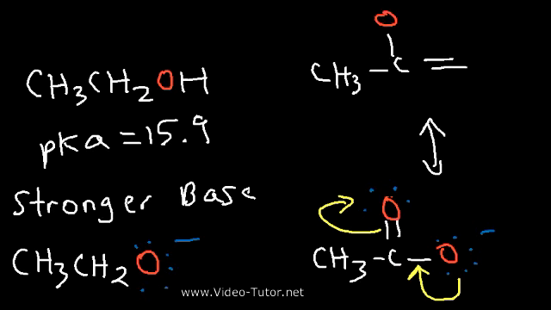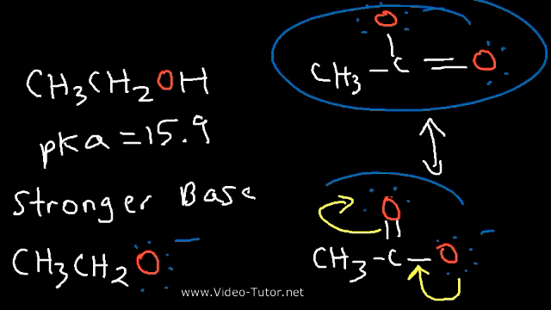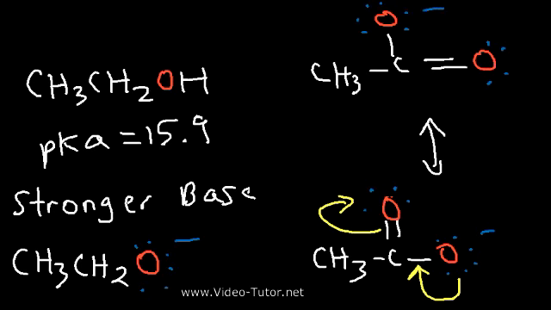And so we're going to get a resonance structure that looks something like this. So now the negative charge is on the other oxygen atom. These two are known as resonance contributors. The actual molecule is somewhere in between those two contributors, and it's called the resonance hybrid. Now, how can we draw the resonance hybrid?